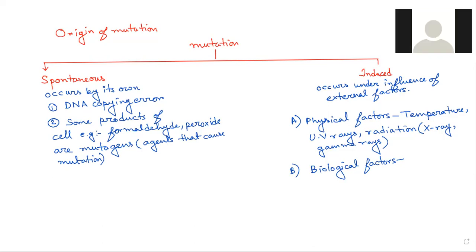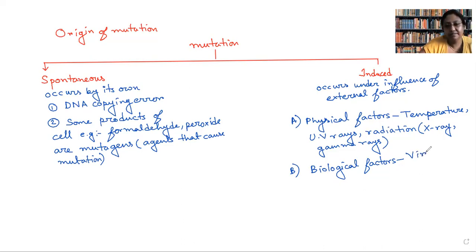DNA replication, that is done by the cell itself, beta. We are talking about external factors, which are not part of the cell. Let me tell you, the one which is more deadly is virus.